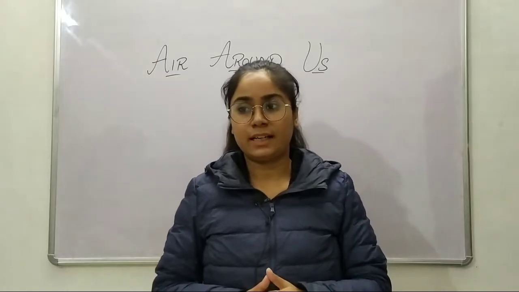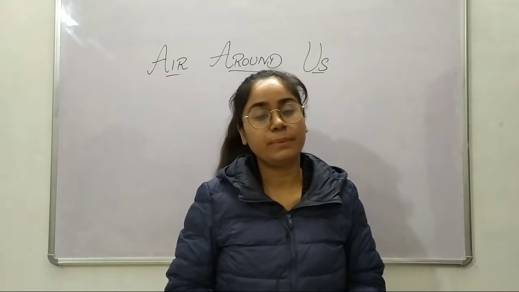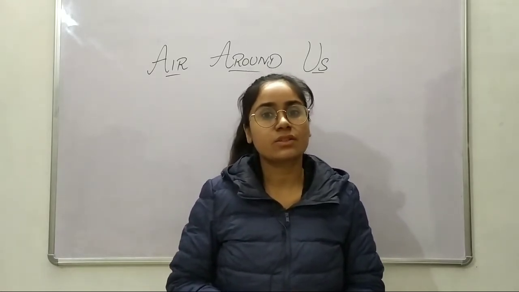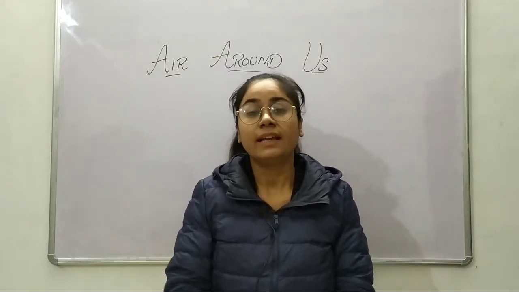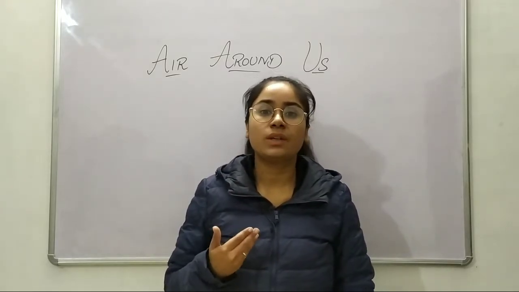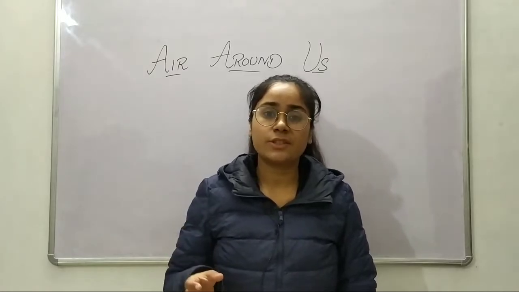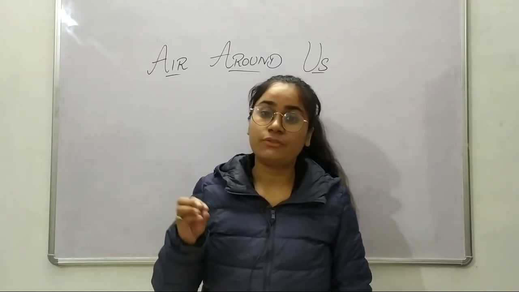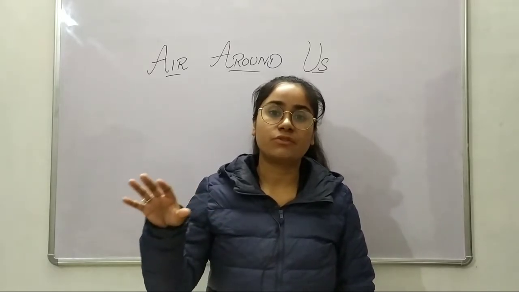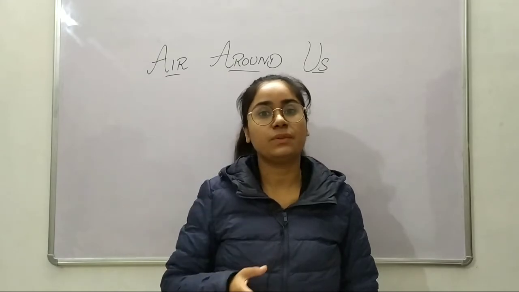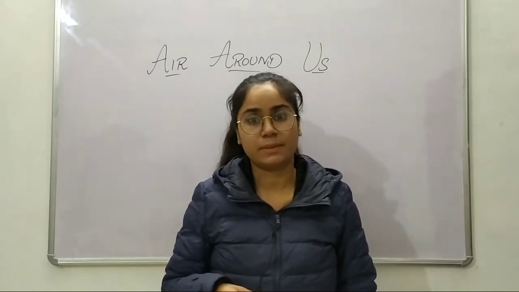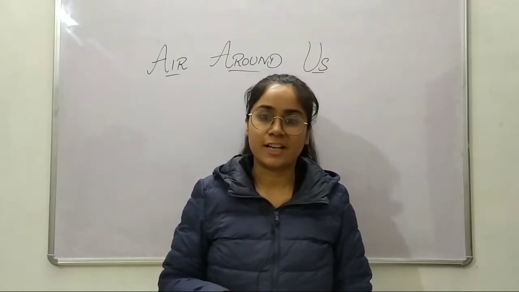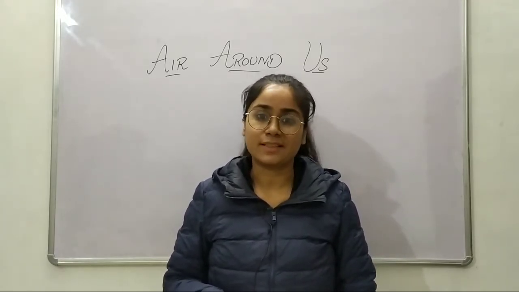Now there's a point I want to share with you, that there should be a balance between oxygen and carbon dioxide. If there is excess of oxygen, plants would not be able to breathe, and if there is excess of carbon dioxide, we would not be able to breathe. That's why there should be a balance of oxygen and carbon dioxide in air, to form a balance between the amount of plants or forest and the animals or human beings. Not just human beings. Animals also have their right to live, to survive on this planet.